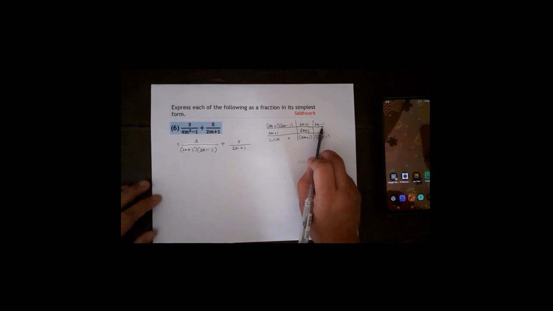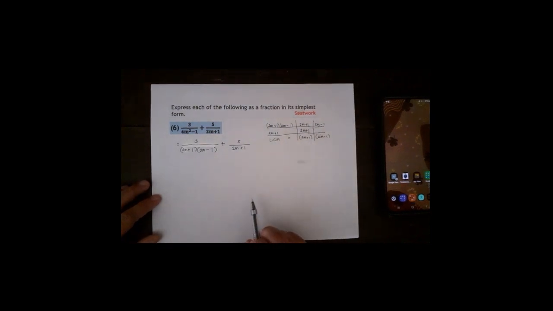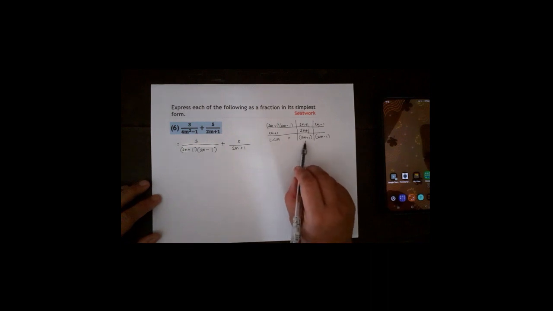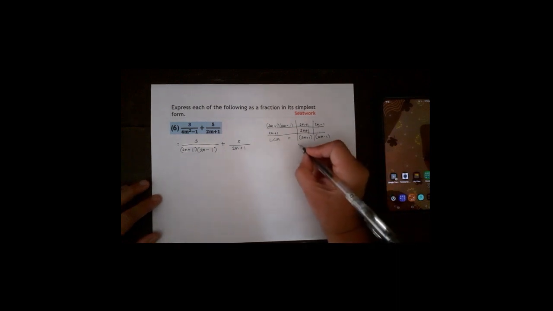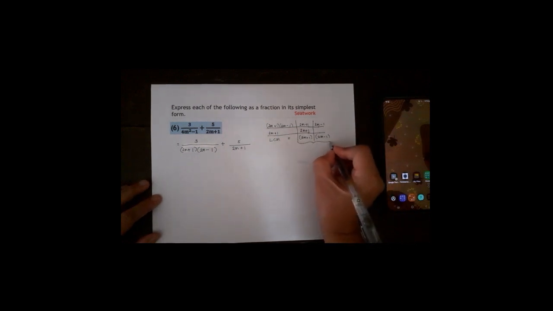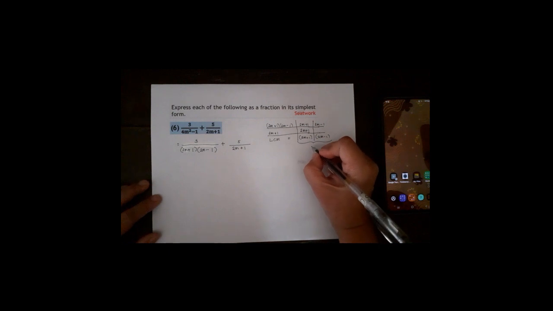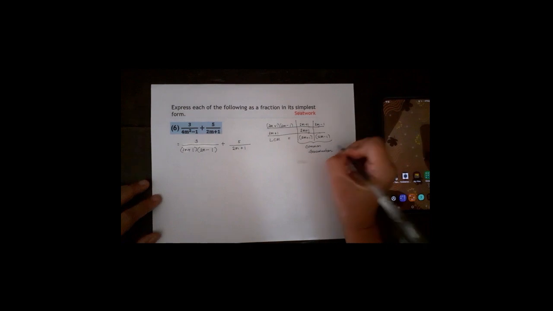Here, you have 2m minus 1 and this is a blank. So, bring down 2m plus 1. Your least common denominator is 2m plus 1 times 2m minus 1. The least common multiple becomes your common denominator. Leave the LCM in its factored form.